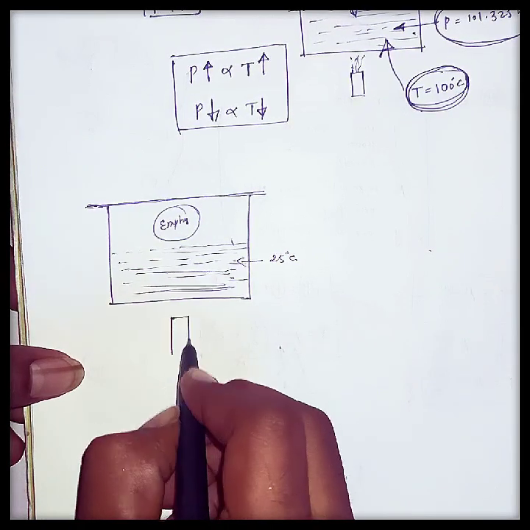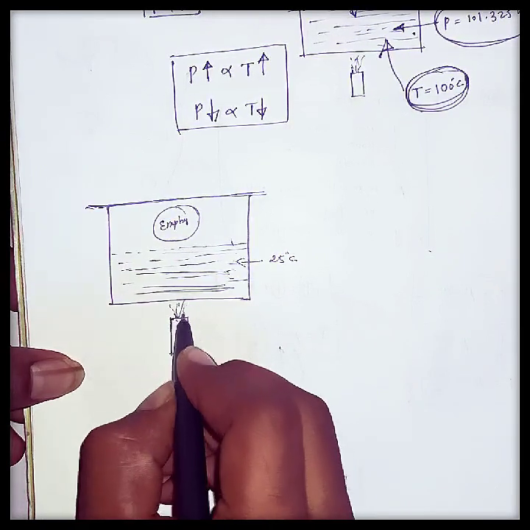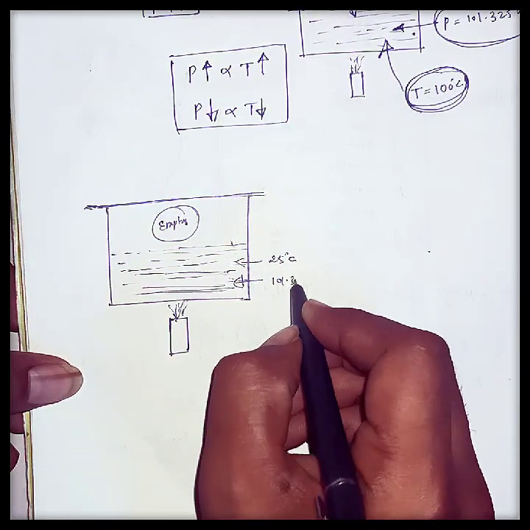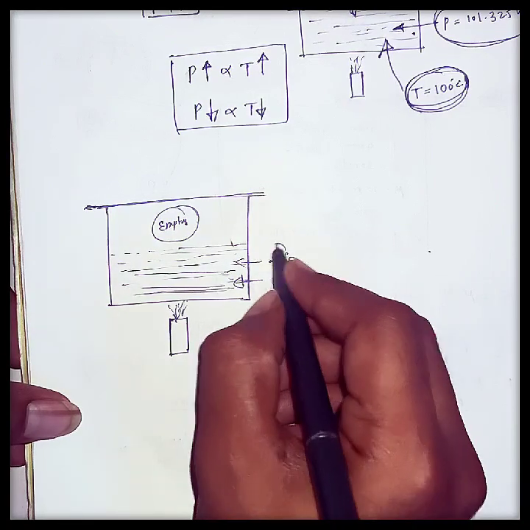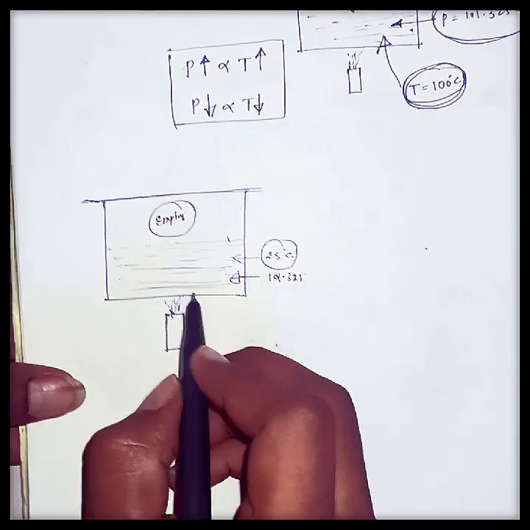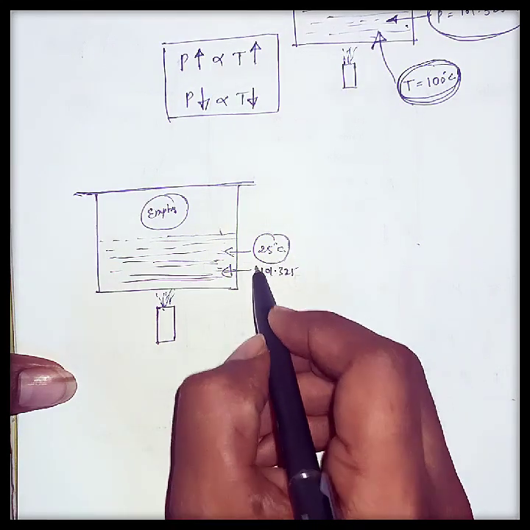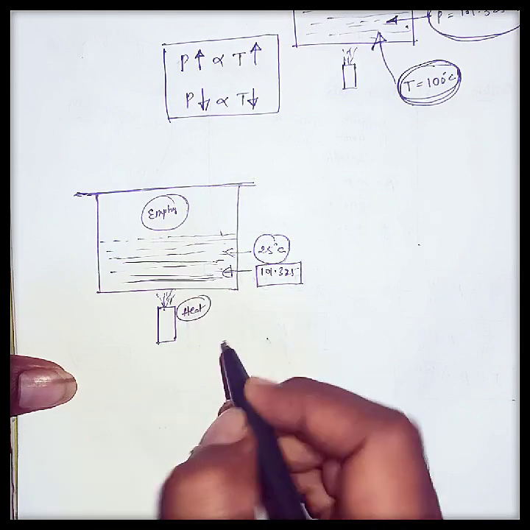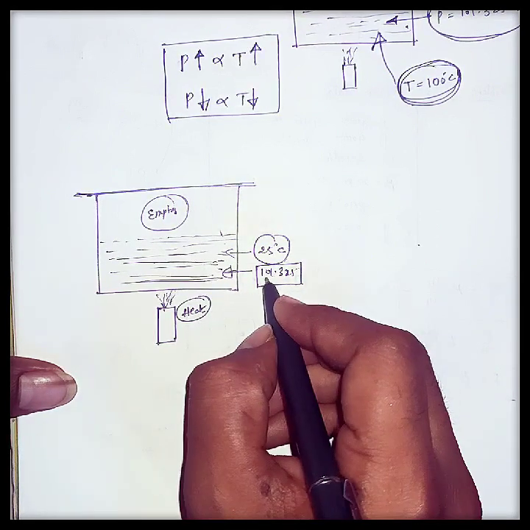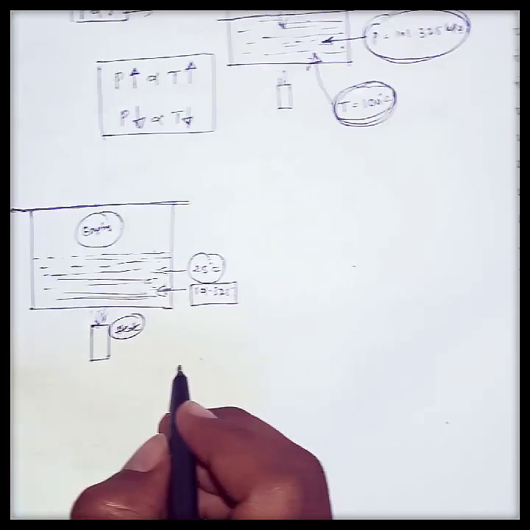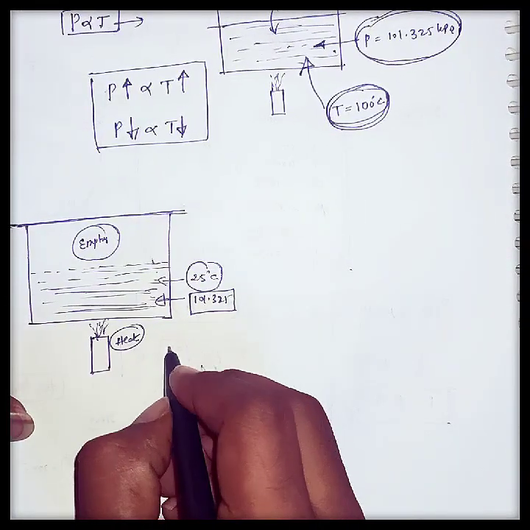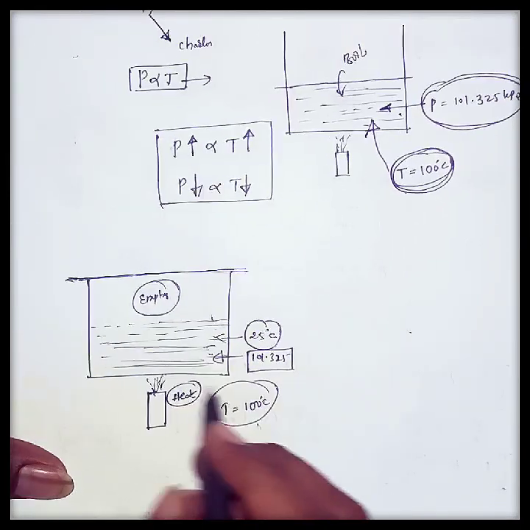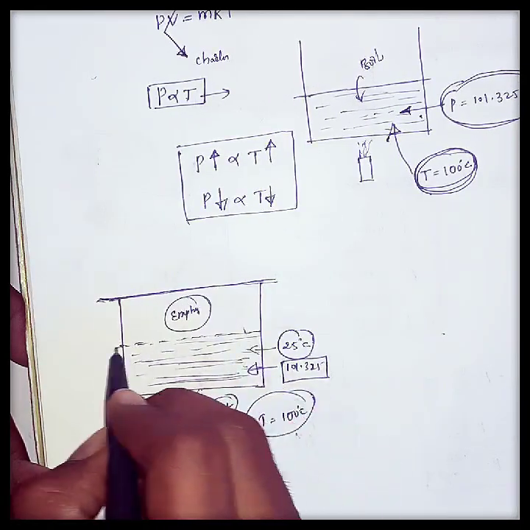Now I am supplying heat externally like this. The pressure of this liquid, let us consider, is 101.325, and the temperature is 25 degrees centigrade. Here I am keeping the pressure of the liquid constant and just supplying heat. After some time the temperature of the liquid will reach 100 degrees centigrade. At this temperature the water will start boiling.